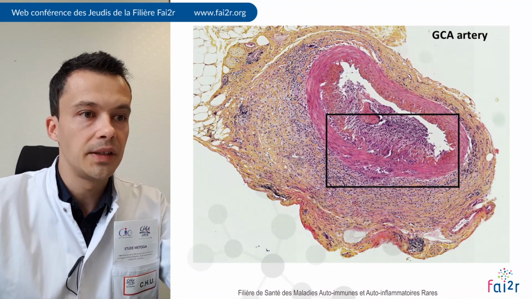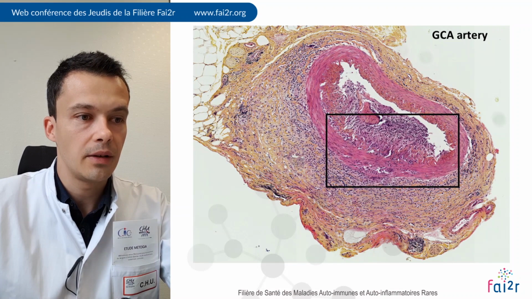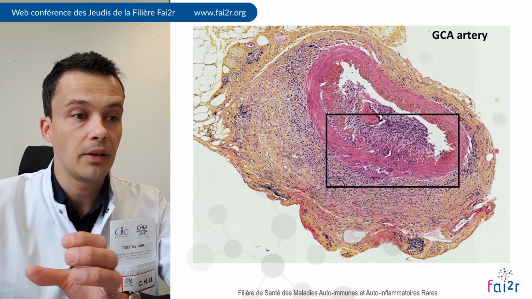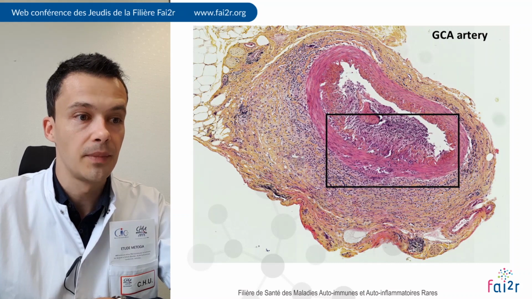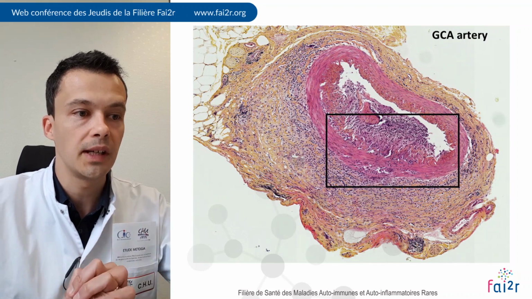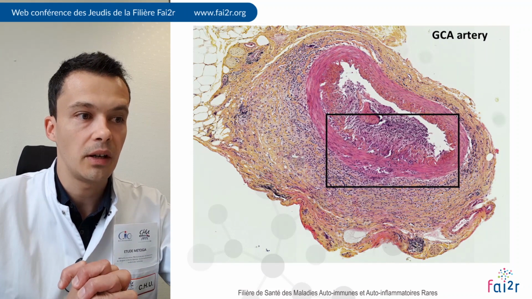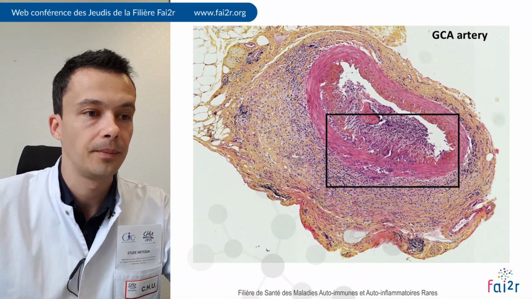On this slide, you can see a GCA artery showing an inflammatory infiltration by mononuclear cells, mainly T cells and macrophages, in all the layers of the artery, and a process of destruction of the media and migration of vascular smooth muscle cells to the intima, triggering the formation of a neointima and the stenosis of the vessel.